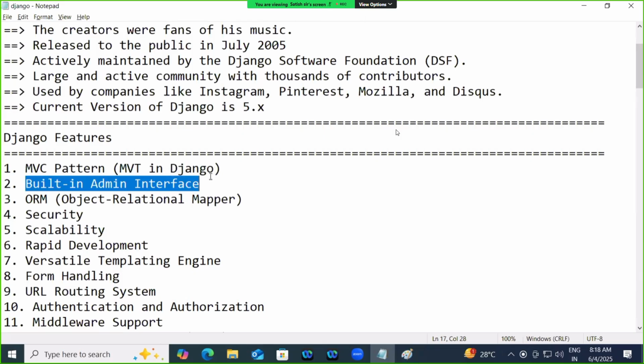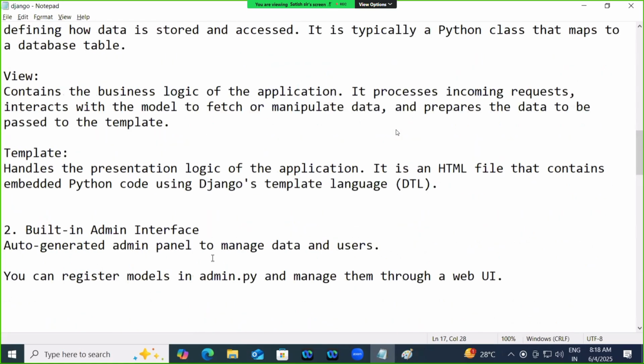The second feature is the built-in admin interface, an auto-generated admin panel to manage the data and users. As a Django developer, you don't need to develop a separate panel. The admin panel or admin interface is provided by Django itself, so it reduces development time.